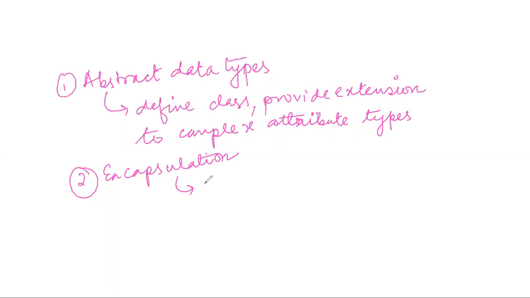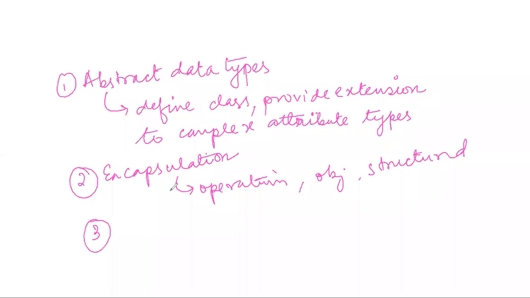We hide how the operations are implemented and how the objects are structured. When we hide these complex operations and the structuring of objects, we refer to that process as encapsulation.